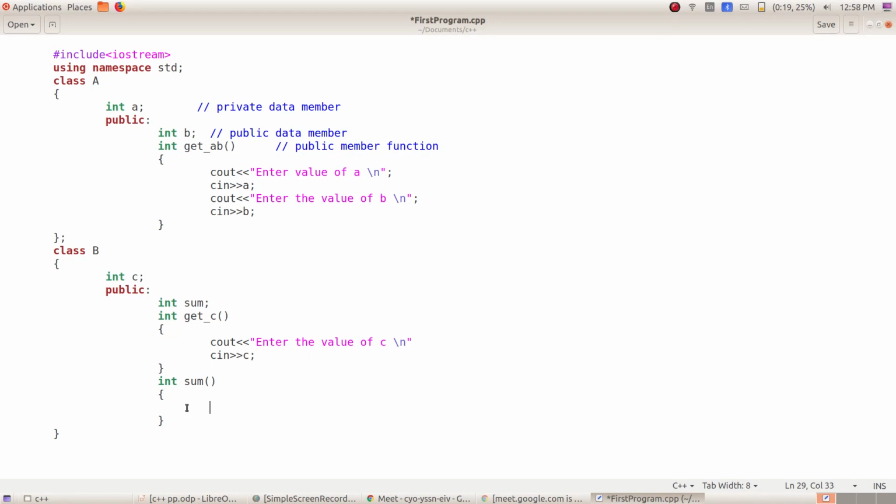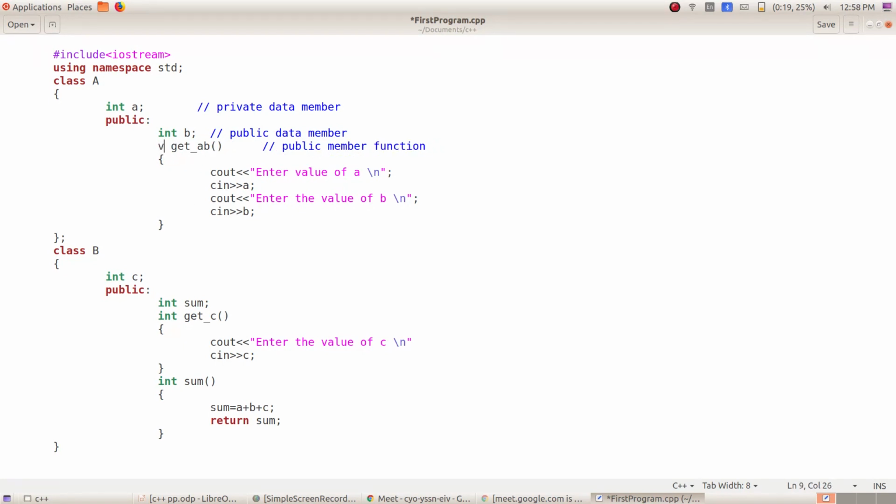So inside the sum function, I will say sum is equal to A plus B plus C, and here return sum. But there is no return from here, nothing is returning from this function, so I don't want to return anything, so I'll say this is void.